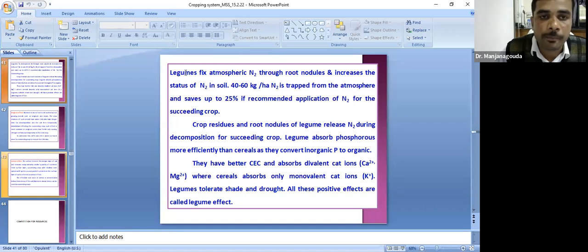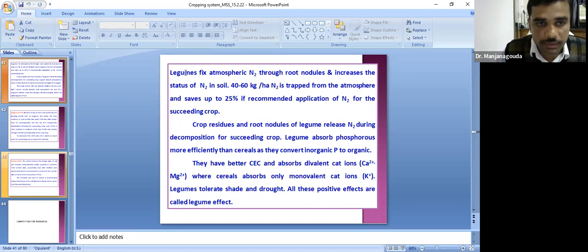For example, the nitrogen requirement of maize is around 100 kg per hectare. If you take legumes in the cropping system, the requirement of the succeeding crop will be around 25 kg less, that is, 75 kg N. The residues of the root nodules produced by the legume crops will leave nitrogen in the soil and enrich the organic carbon content of the soil, thereby influencing the soil N fixation capacity.